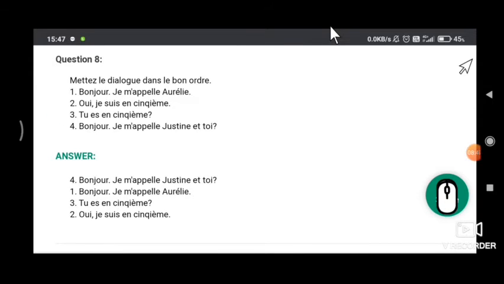The next exercise is exercise number 8. Here are the questions. Mettez le dialogue dans le bon ordre. Bonjour, je m'appelle Aurélie. Oui, je suis en 5e. Tu es en 5e. Bonjour, je m'appelle Justine. Et toi? They are asking to write this in the correct order.